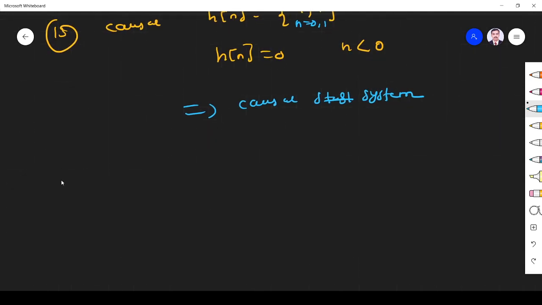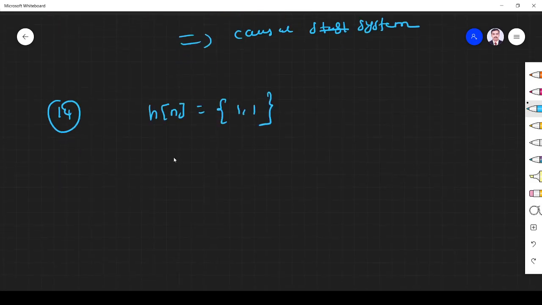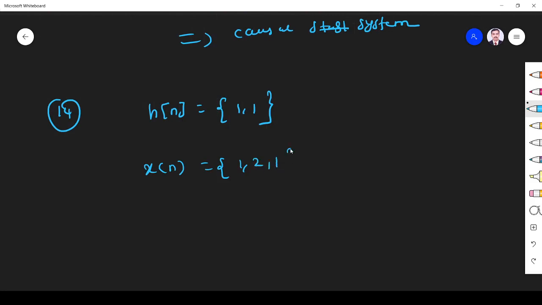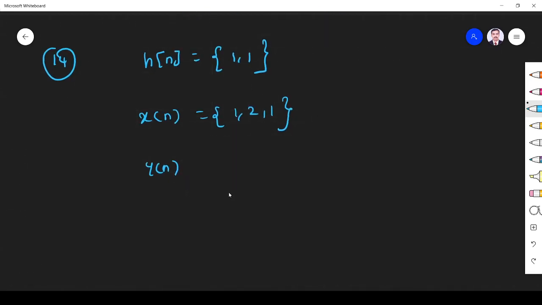And the 14th concept. H of n we know is 1 comma 1. Let us assume our input is x of n, where x of n is 1, 2, 1. Let us find the convolution and find the output. What is y of n? We find the convolution y of n is equal to x of n star h of n. H of n I have taken as before.